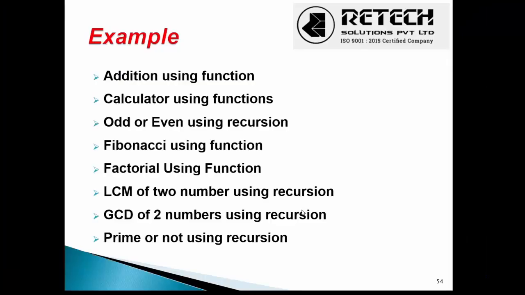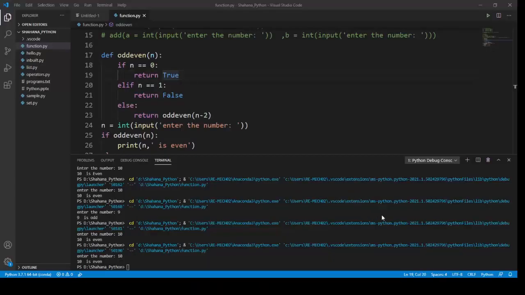Maybe Fibonacci and factorial we have seen in the previous classes. Try to solve them. I'm giving you this as an assignment: Fibonacci using a function, factorial using a function. It will be similar to the for loop. The next problem is going to be LCM of two numbers using recursion. I'm going to solve this. Moving to my Visual Studio Code.